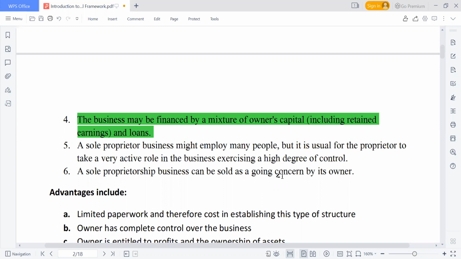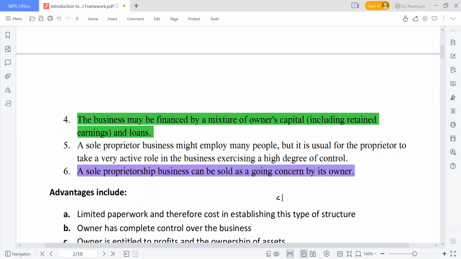The biggest decision is made by the one that has the responsibility to make such decision. So other people can also contribute as well, but the final say is the owner of the business that will take such decision. And the last feature here: a sole proprietorship business can be sold as a going concern by its owner. Yes, the owner can also sell the business as a going concern.